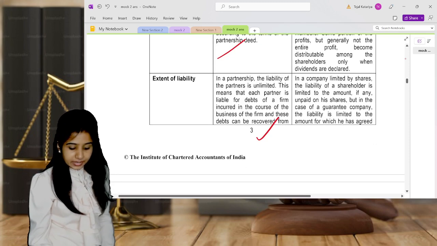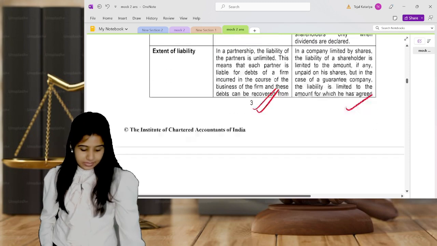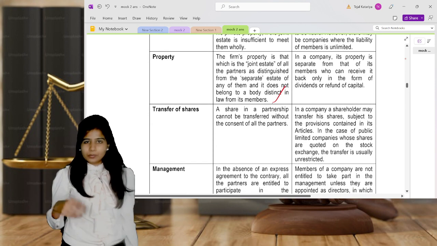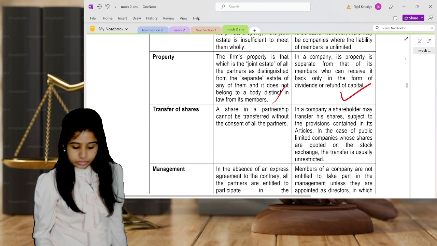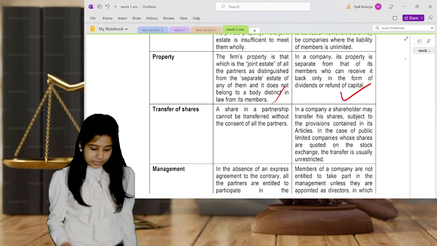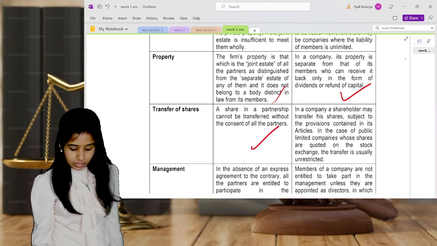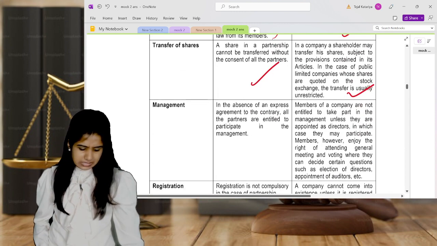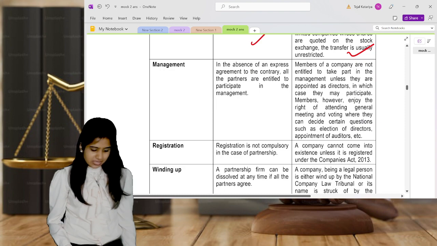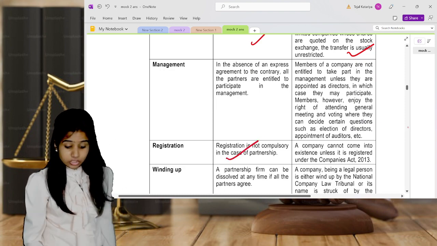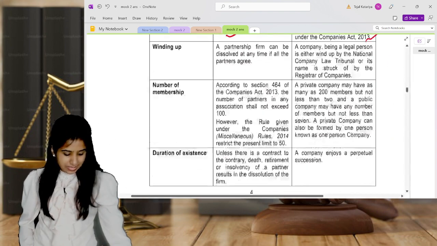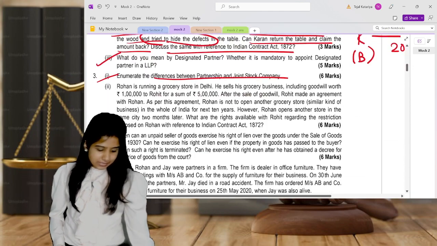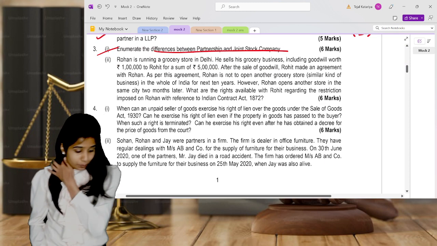Extent of liability: limited liability in a company, jointly and severally liable in case of partnership. Property belongs to the joint estate. Here it's not a joint estate, it's the property of the company. Transfer of share is not easy unless all the partners agree. Here it is very easy to transfer the shares. Management restriction, registration is not compulsory, here it is compulsory, and all the remaining points you can directly go and check. Very easy question. The next is question number 3.2.